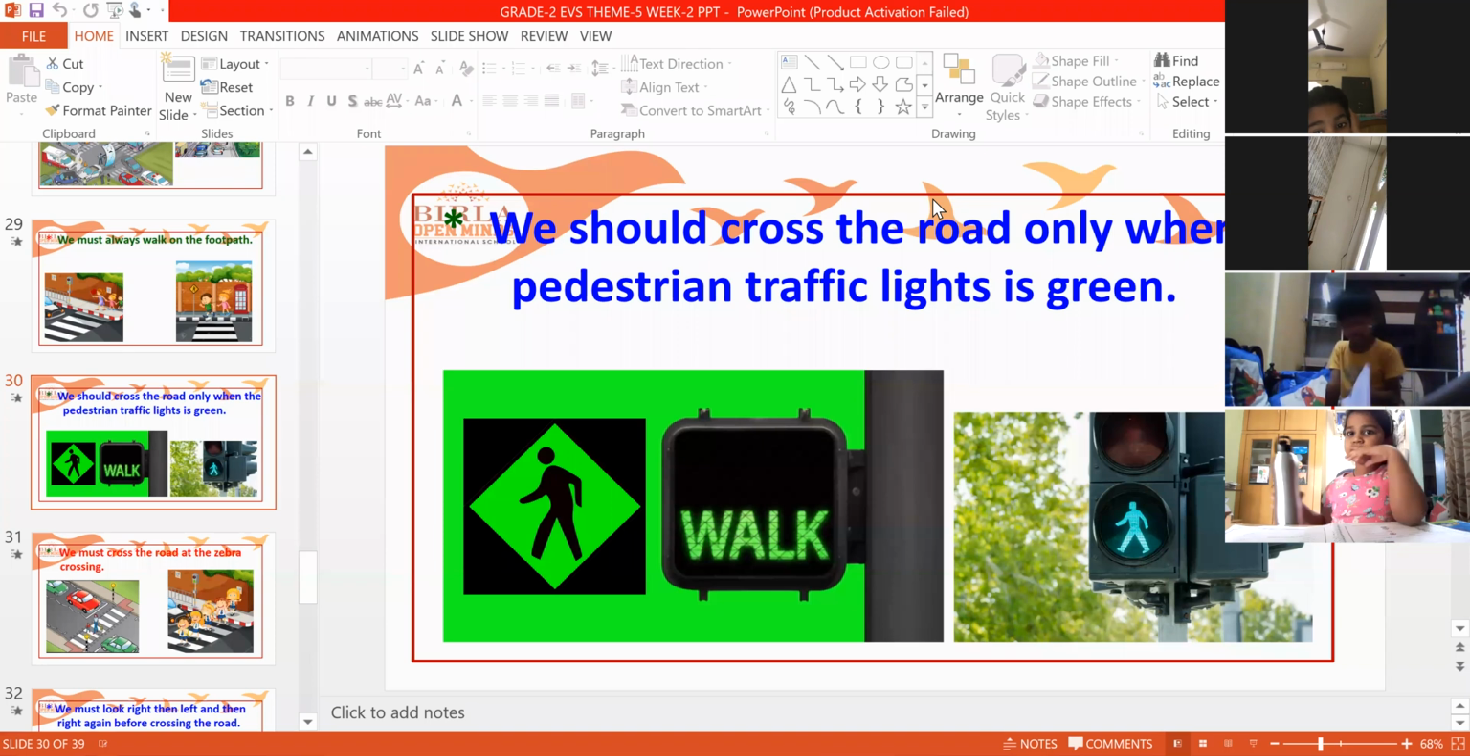When the vehicles are moving, you should not walk. It is very dangerous. Okay, children, when this symbol comes, then only you have to walk.